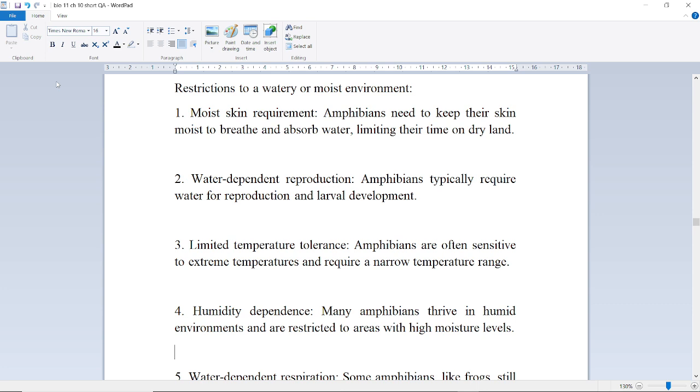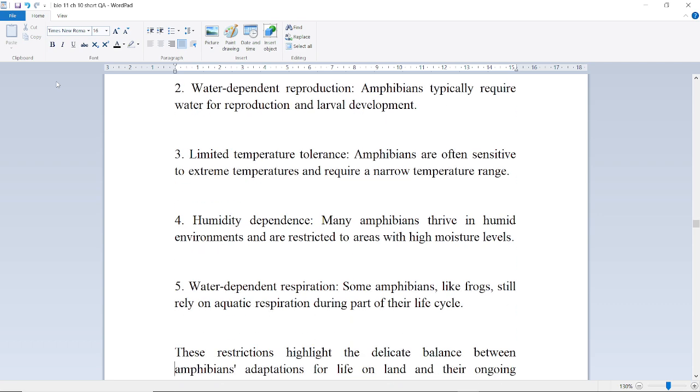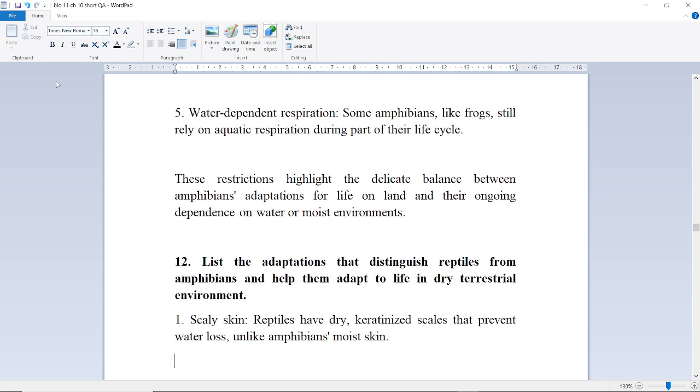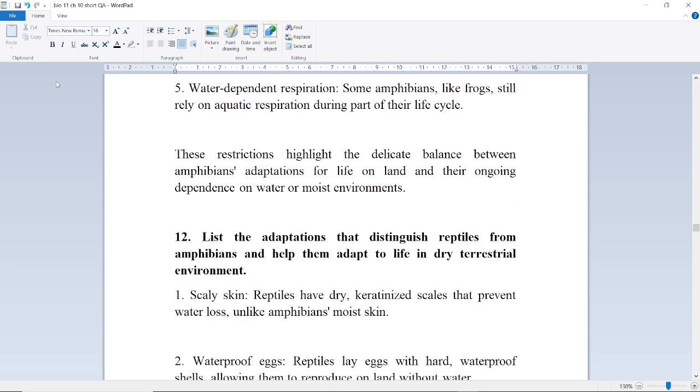Humidity dependence. Many amphibians thrive in humid environments and are restricted to areas with high moisture levels. Next is water-dependent respiration. Some amphibians, like frogs, still rely on aquatic respiration during part of their life cycle. These restrictions highlight the delicate balance between amphibians' adaptations for life on land and their ongoing dependence on water or moist environments.